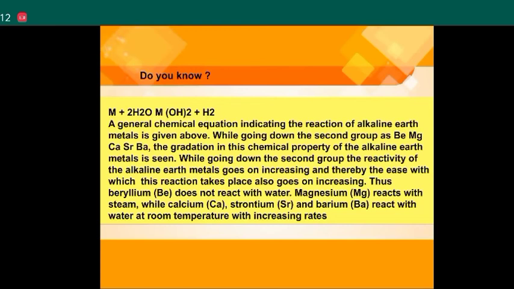Thus, beryllium Be does not react with water. Magnesium Mg reacts with steam, while calcium Ca, strontium Sr and barium Ba react with water at room temperature with increasing rates.